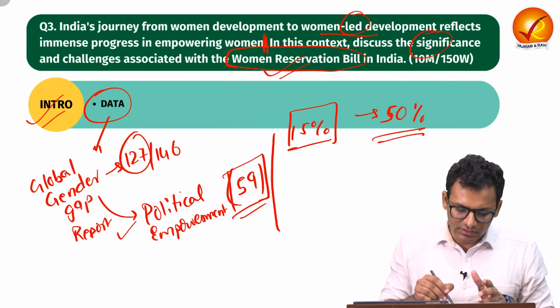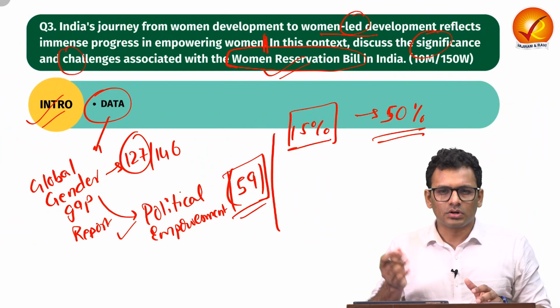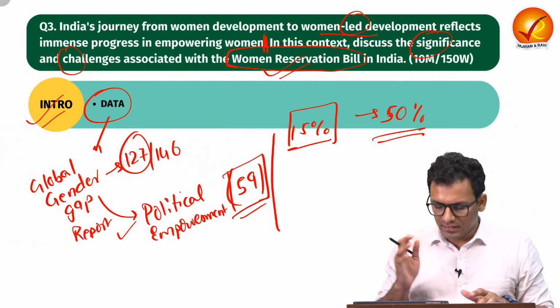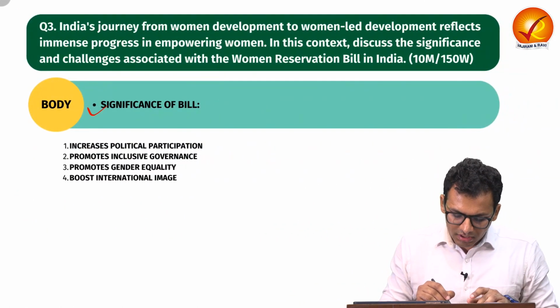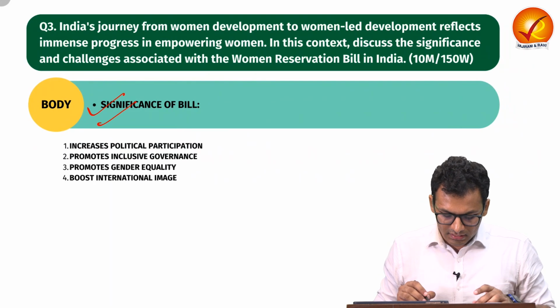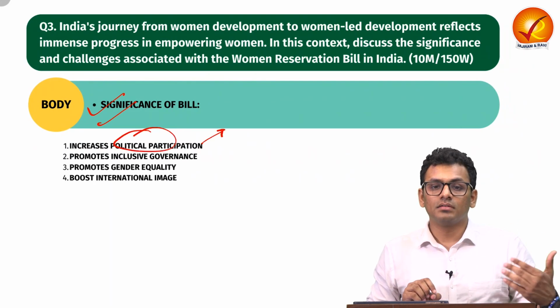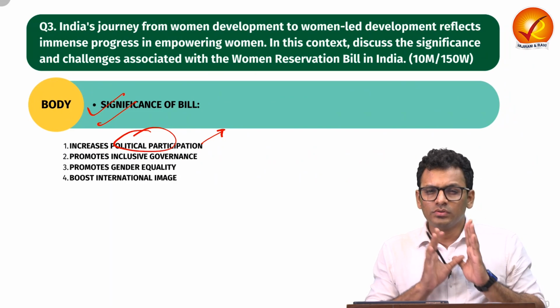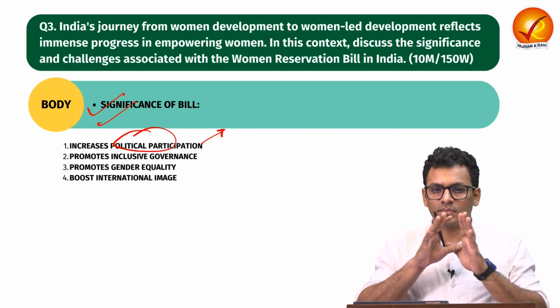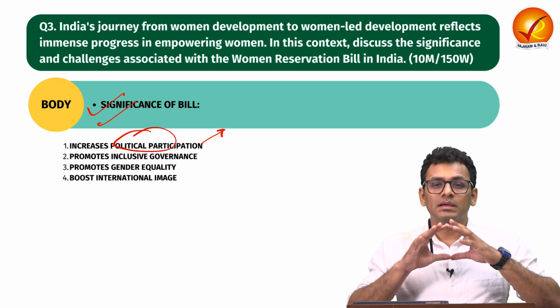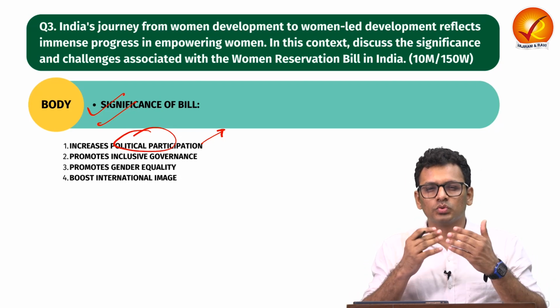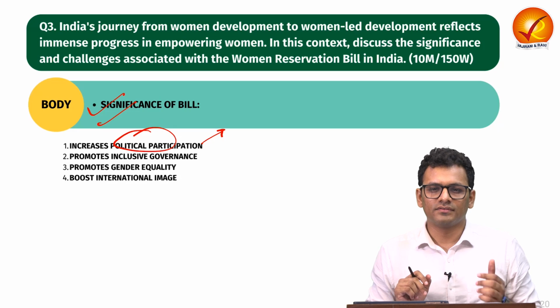In body 2, we will talk about challenges, and in the conclusion, we will add a little bit of way ahead. So body 1, significance of the bill. The very first thing that you can add here is it will increase the political participation of women. You do understand, when you increase the political participation of women, you will be able to understand the perspective and issues of half the population of the nation.